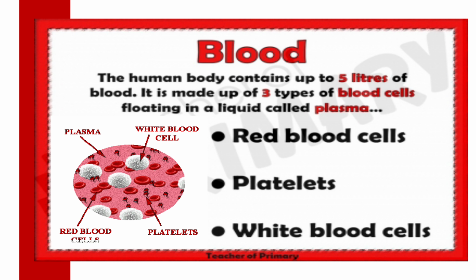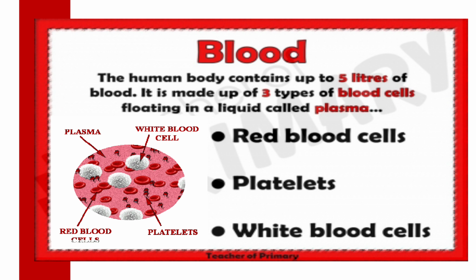Now plasma is a liquid in which blood cells are present. It means that in our blood most of the quantity is plasma. It is pale yellow in color and makes the largest part of blood. Now what is the color of our blood? The color of our blood is red.